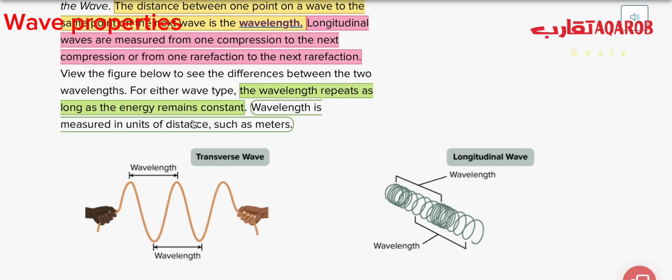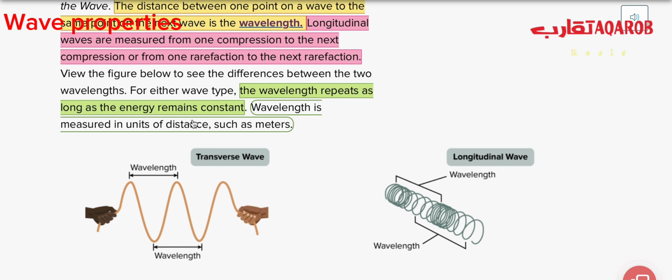As you shake your hand with the same speed, the wavelength will repeat itself and will be the same, equal. Each wavelength is equal to the next wavelength, and so on, as long as the energy is constant. Wavelength is measured in units of distance. It's a length, so it has units such as meter, centimeter, and so on.